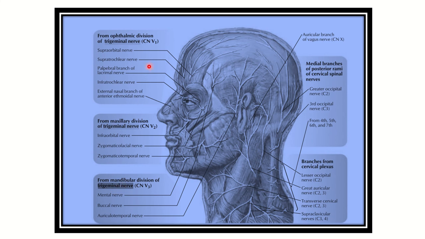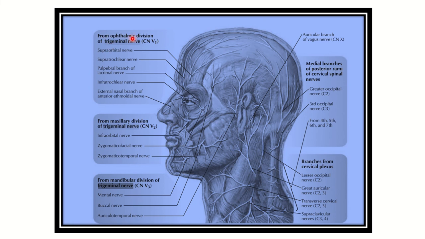And we know that the trigeminal nerve has three branches. One of them is the ophthalmic division, then the maxillary division, then the mandibular division. The ophthalmic and maxillary are the sensory divisions, and the mandibular is the mixed division. So this mandibular nerve supplies the muscles. On the other hand, the ophthalmic and maxillary branches give the sensory innervation.